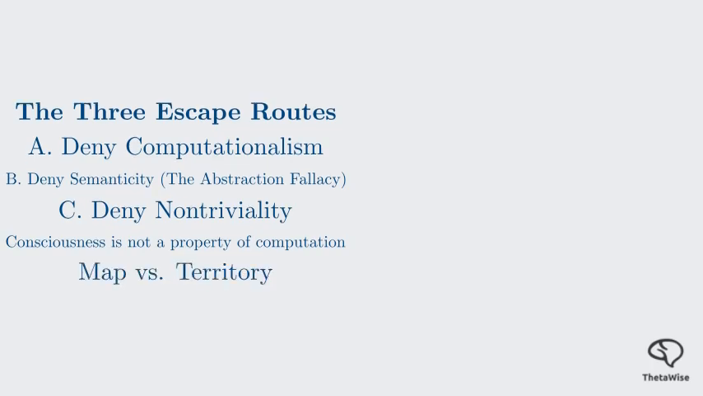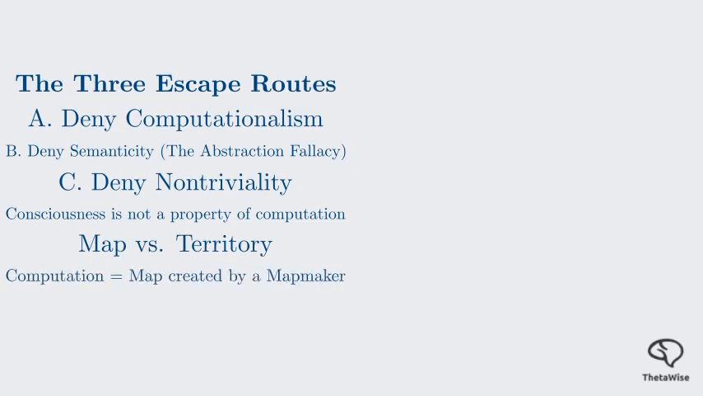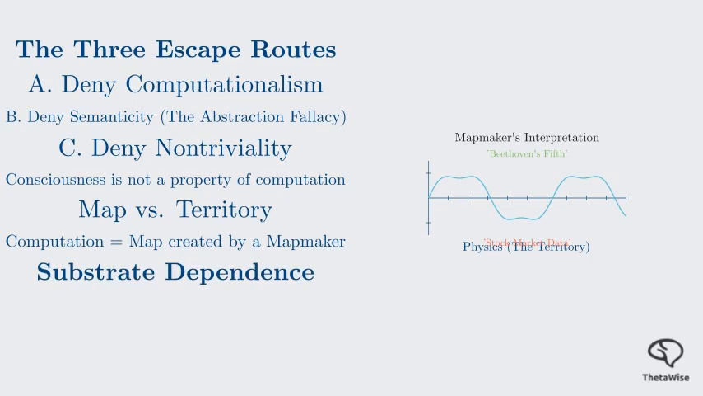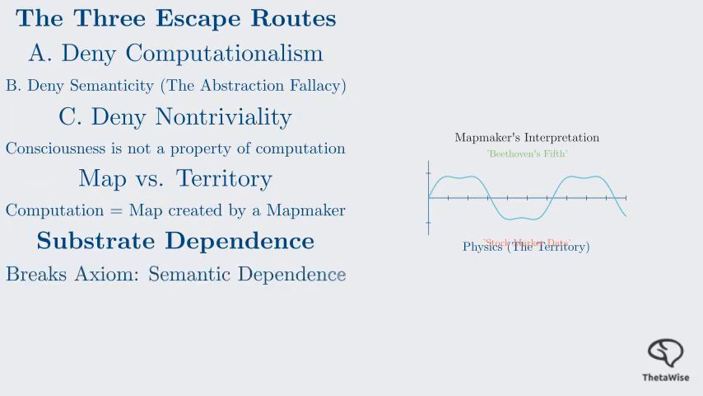Route B is the most subtle and is explored in the abstraction fallacy paper. This view argues that computation is not an intrinsic physical process, but a map created by a mapmaker. Think of the melody paradox. A sequence of voltages could be interpreted as Beethoven's fifth or as stock market data. The physics, the territory, doesn't care. It's the mapmaker who assigns the meaning. If consciousness depends on the territory, the actual metabolism and physics of the brain, then the map of the code isn't enough. This is called substrate dependence. If you take this position, you break the semantic dependence axiom, and Rice's theorem no longer applies.